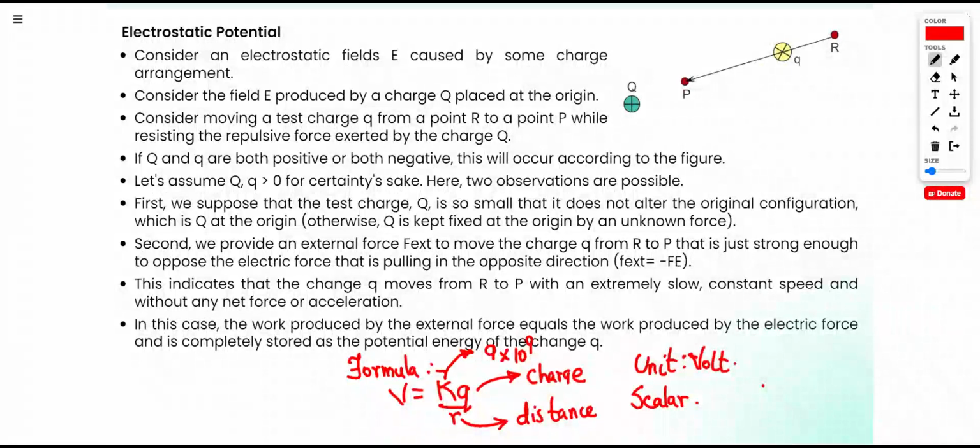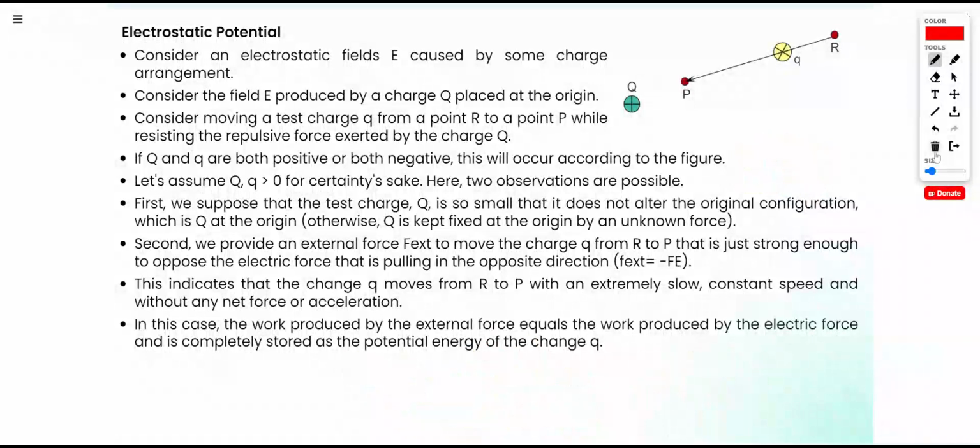Then what will be the unit? Unit will be volt. It will be a scalar quantity. And the formula will be V is equal to K Q upon R.